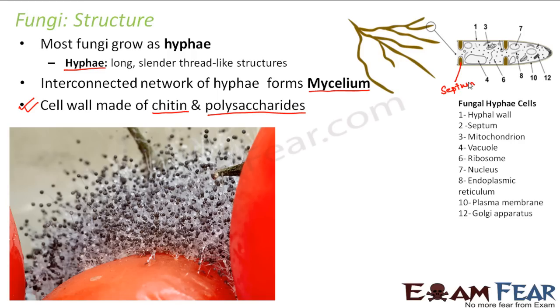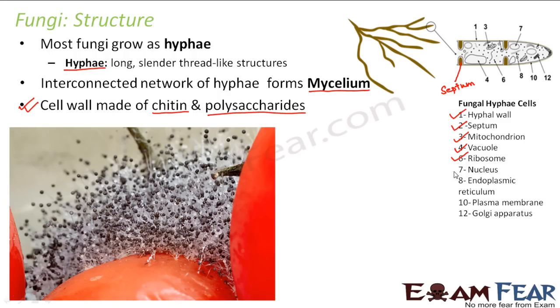Here I have mentioned each of the terms. First is the hyphal wall, which means the outside wall of the hyphae. This is the septum. Then you have mitochondria. Then you have a vacuole, which is used for storage of food. You have ribosomes, useful for protein synthesis; these are the small dot-like structures.